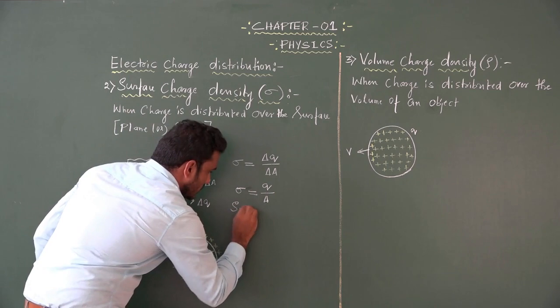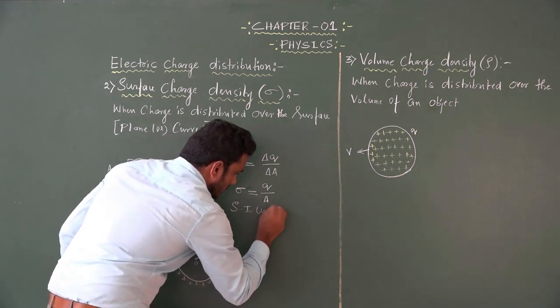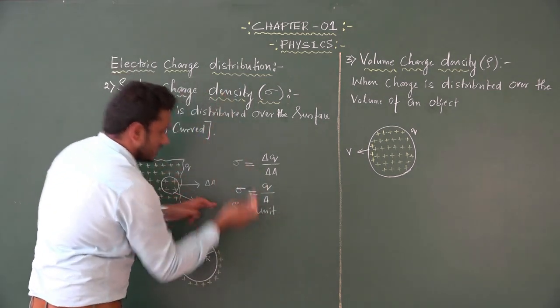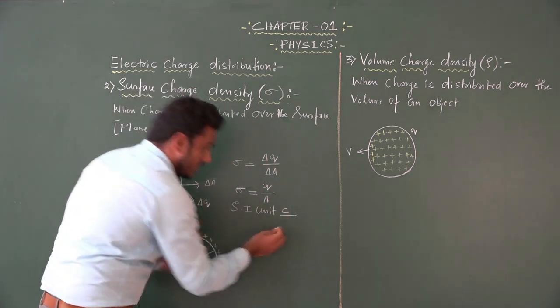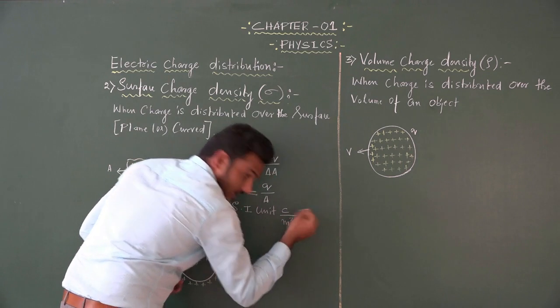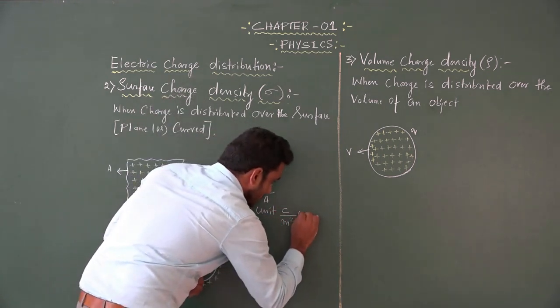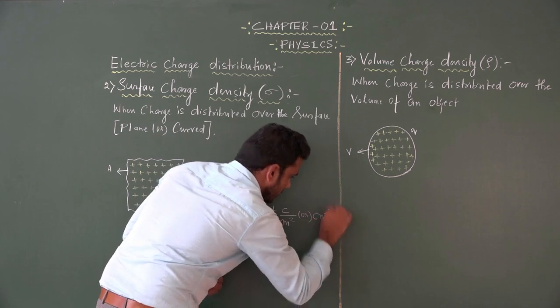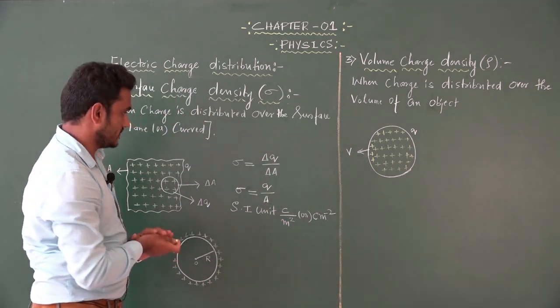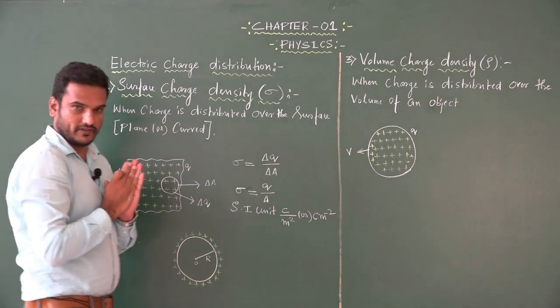Then what is the SI unit? The SI unit of charge is coulomb, divided by the SI unit of area, which is meter square, length into breadth. So we can write coulomb per meter square. This is for the plane surface.